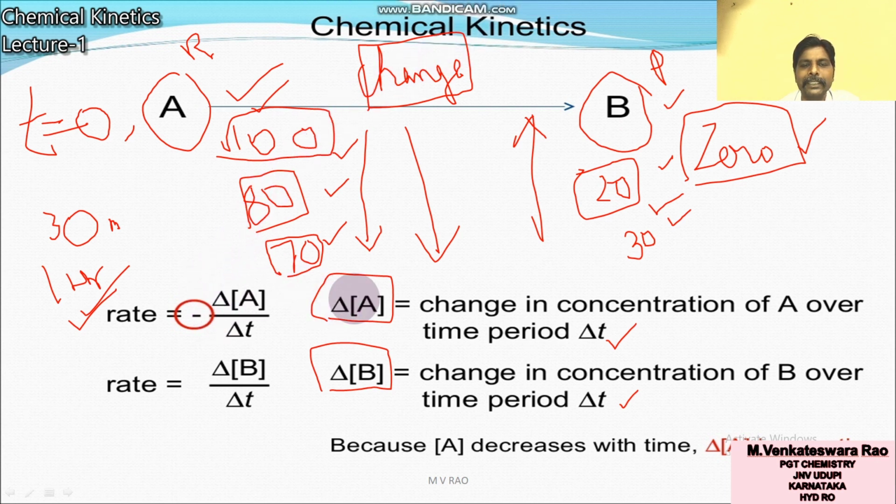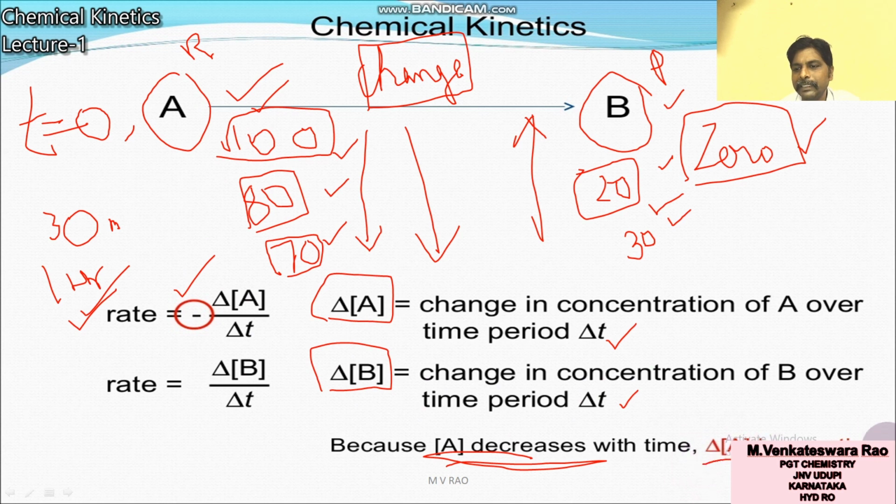Decrease in the concentration of reactant or increase in the concentration of product with time is called rate of reaction. That's why there is this negative symbol. The negative symbol indicates decrease. With respect to reactants, concentration decreases, so that is shown with a negative symbol.